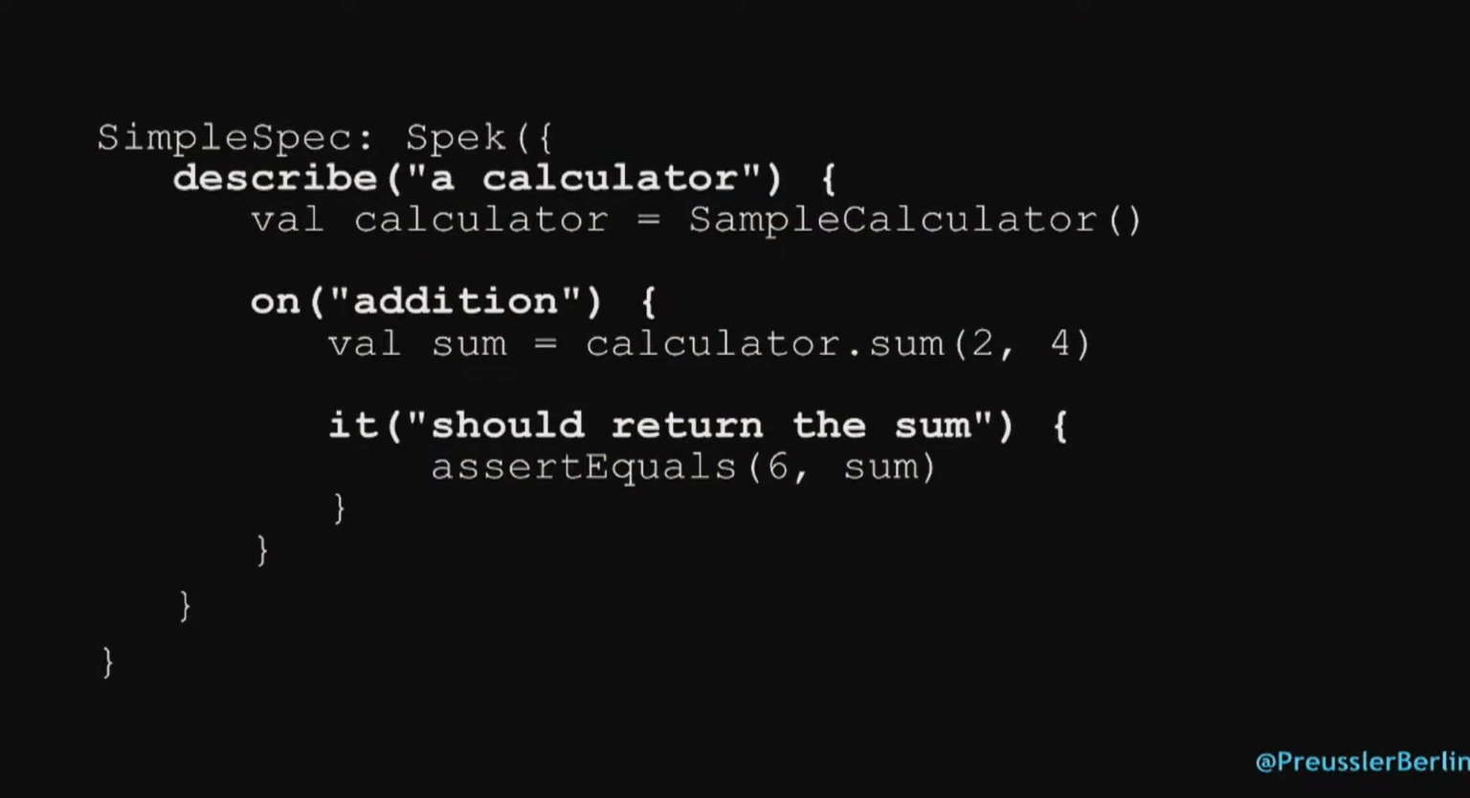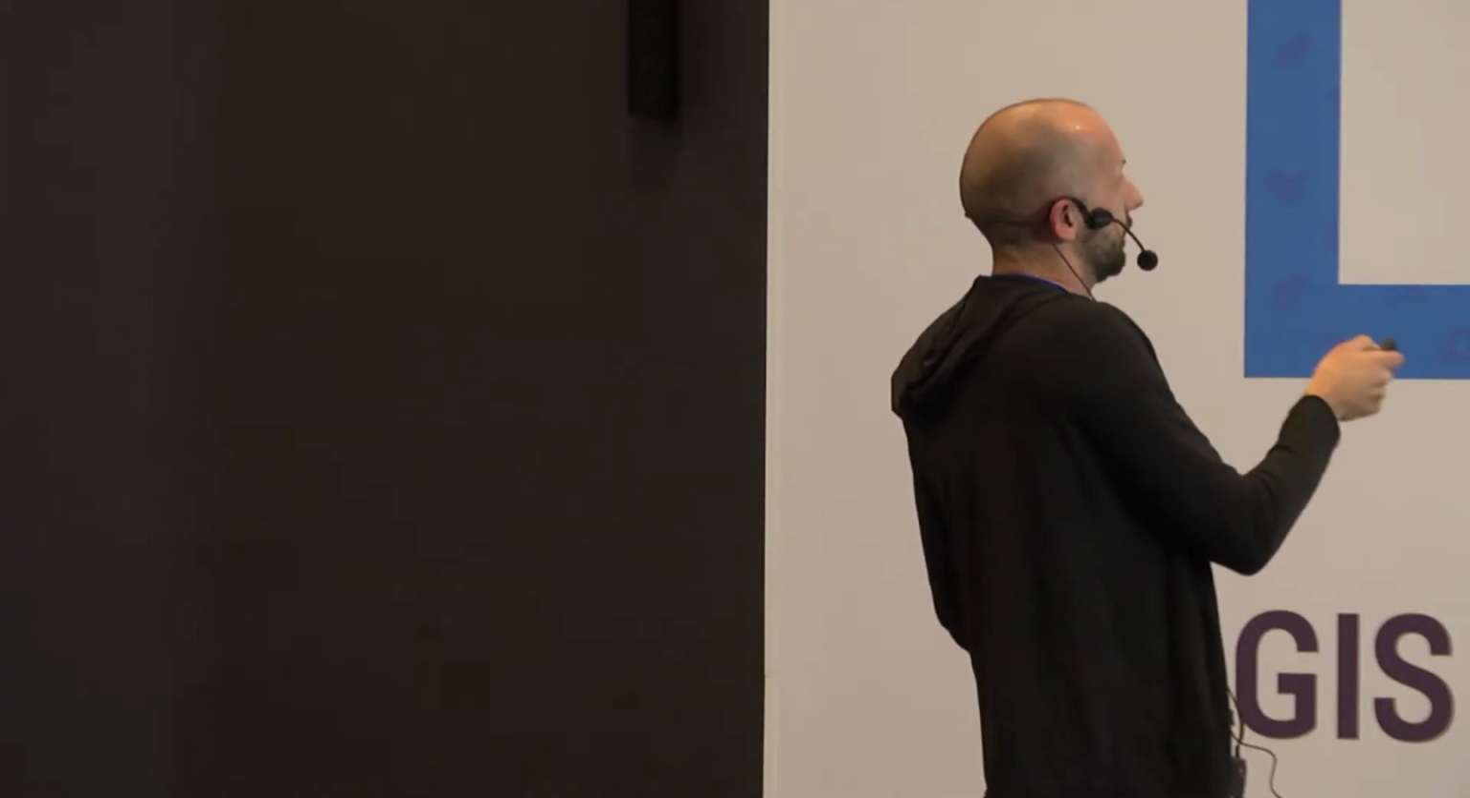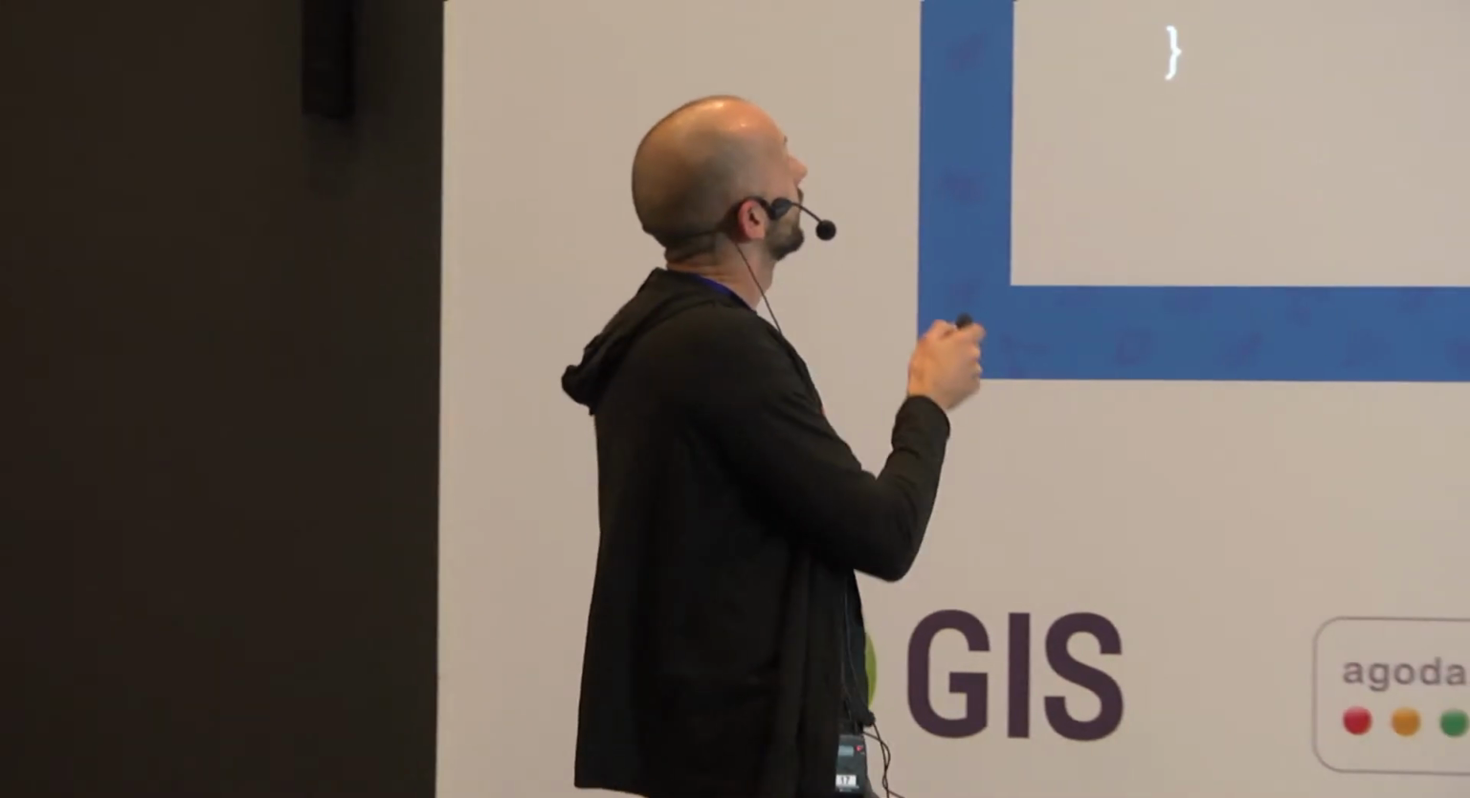So let's look at what Spek actually is. Your class would extend Spek. This is how you extend a class. And then you have those blocks. Describe, on, it, which is basically the 3 steps of our test: given, when, then, or arrange, act, assert. So we say, describe a calculator, and then you define a calculator. And when I add something, so on addition, so let's do the sum, then it should return the sum. So assert. And we group them.